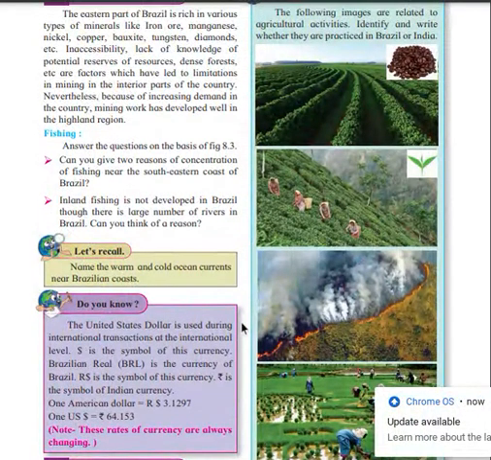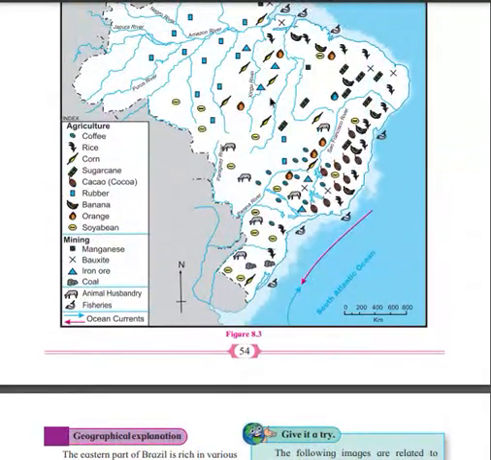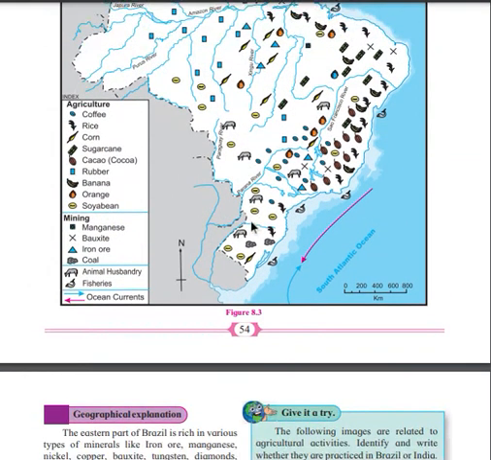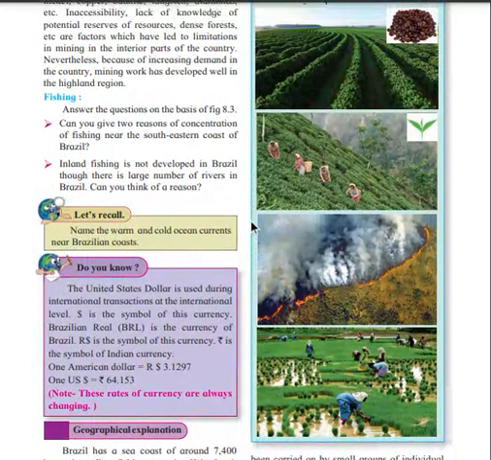So the reason for concentration of fish near the south region is that there is too much rainfall. If I talk about inland fishing, it is not developed in Brazil, though there is a large number of rivers in Brazil. Can you think of the reason? Fishing is not there inside the country, it is only outside the country. Why? The rivers are too many, then also why? Because there is a highland, because there is too much rainfall, because there is wildlife.